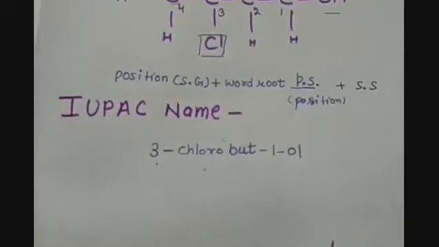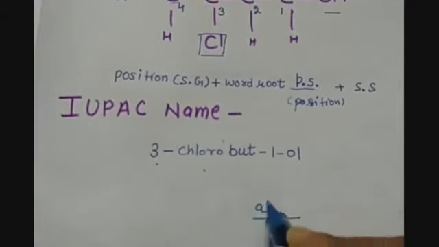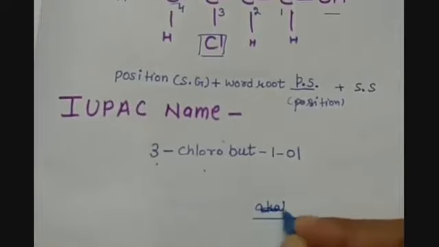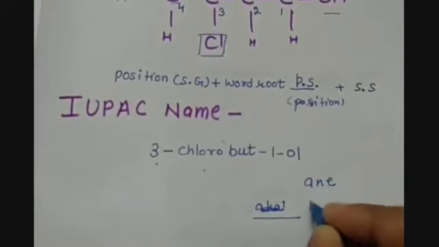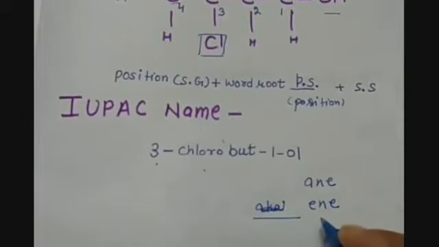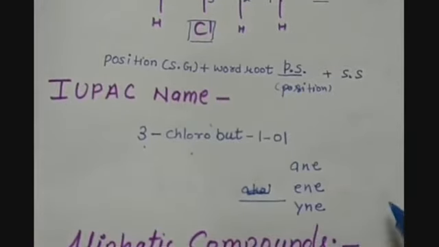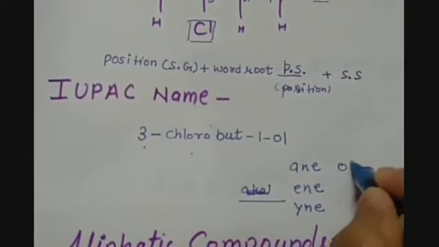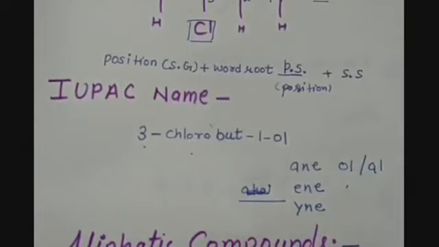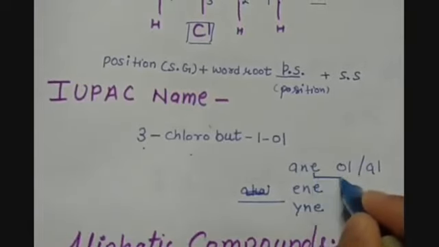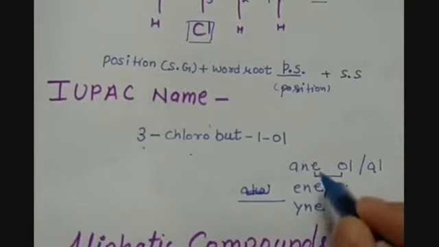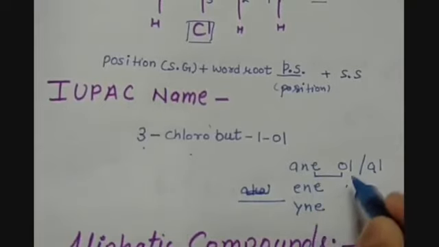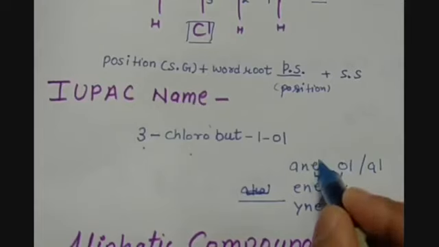One thing you have to take care of: when we have the type of bond as alkane, for which we mention ane or ene or yne, and we are getting a secondary suffix along with them, like ol or al or something else, then when we are joining the primary suffix, that means the ane, ene or yne, and the secondary suffix, which is the suffix for functional groups, we have to remove one e.